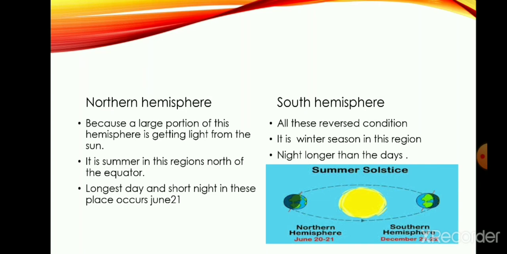The reverse condition we will see in the southern hemisphere. We will find that it is winter season in this region, and here nights will be longer and days will be shorter.